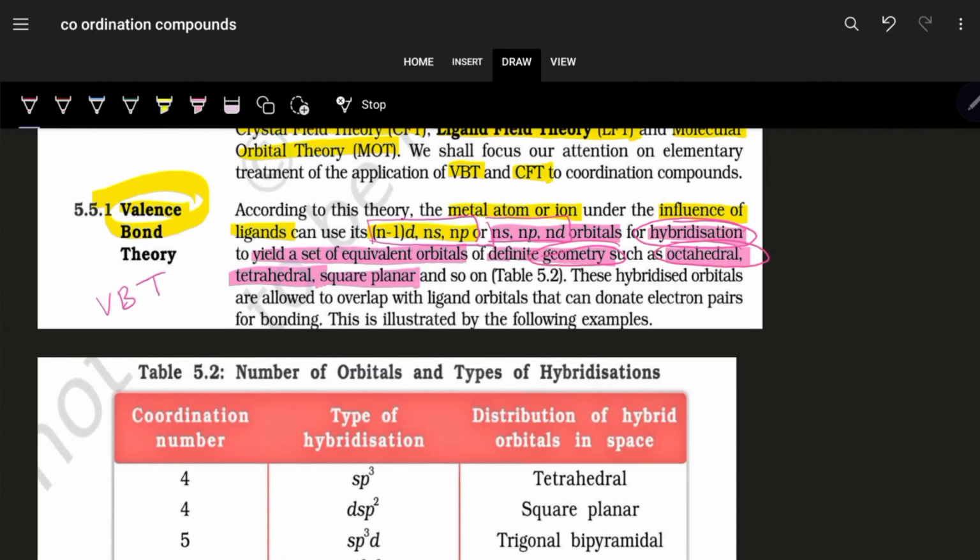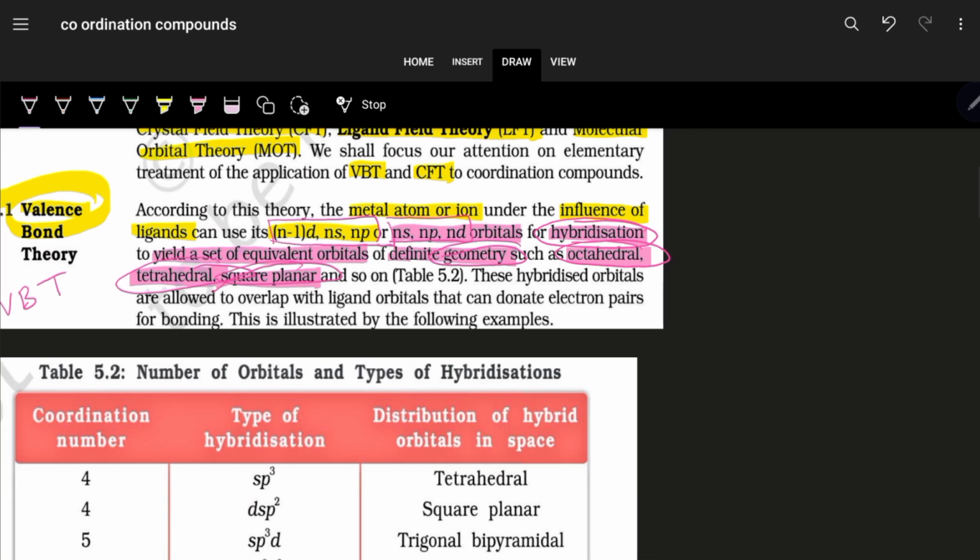It can be octahedral, tetrahedral, or square planar. For octahedral, the coordination number is 6. For tetrahedral and square planar, the coordination number is equal to 4.